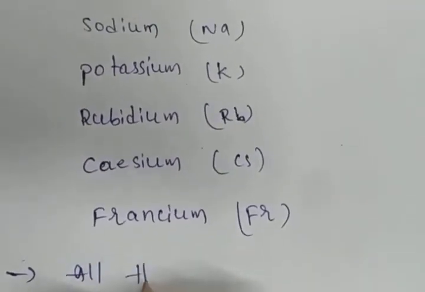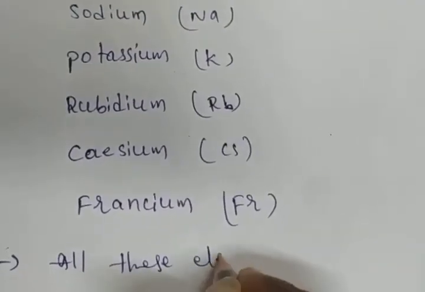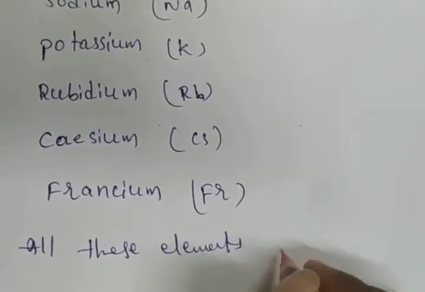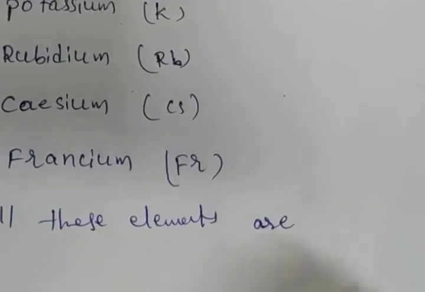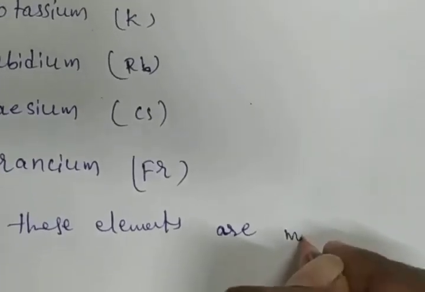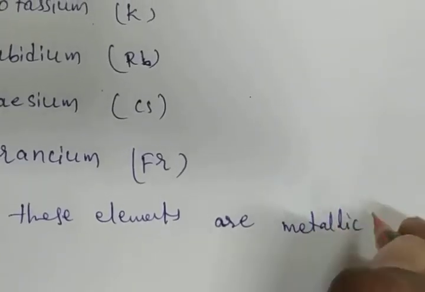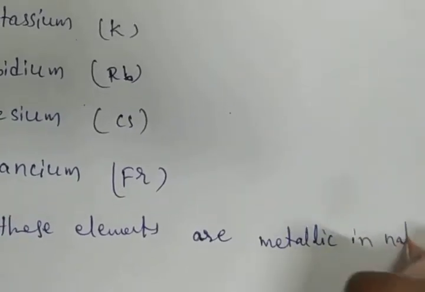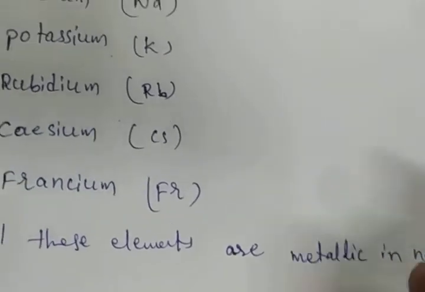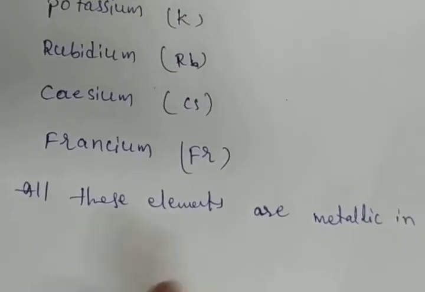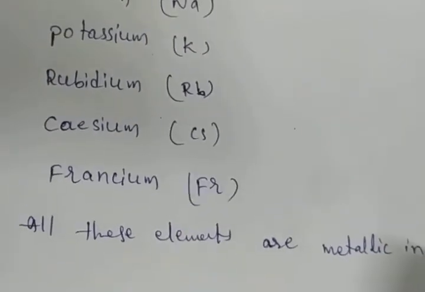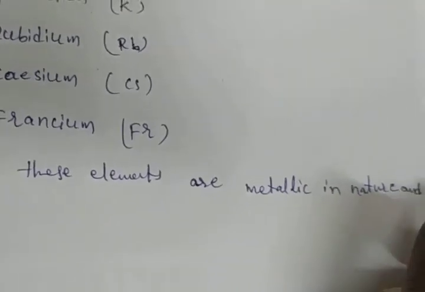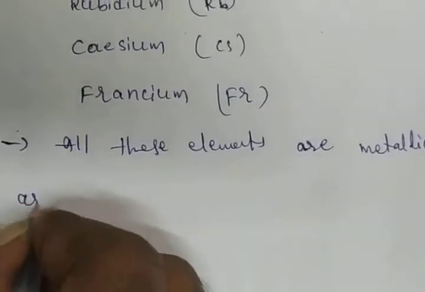All these elements are metallic in nature and are called alkali metals.